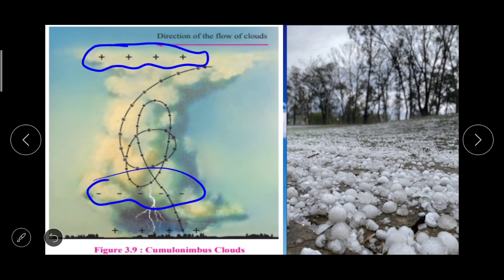And because of this, due to difference in the charges, positive and negative, electric charges are formed and lightning occurs. Lightning lights up the sky for a moment. We see that there is thunder as well as lightning, which is because of the positive and negative charges. The air around the lightning rises up because of the heat, and this leads to large thundering sound.